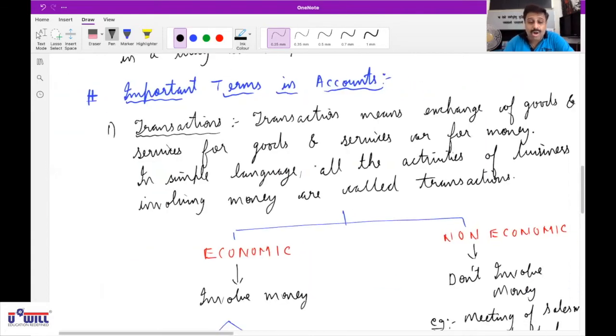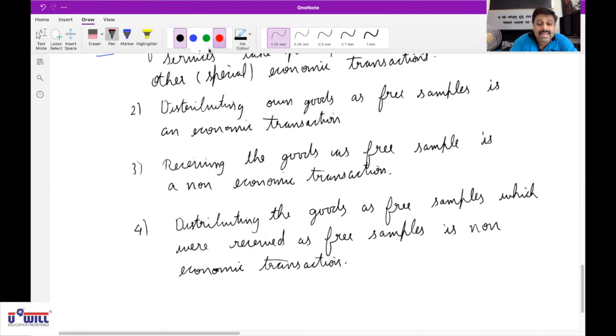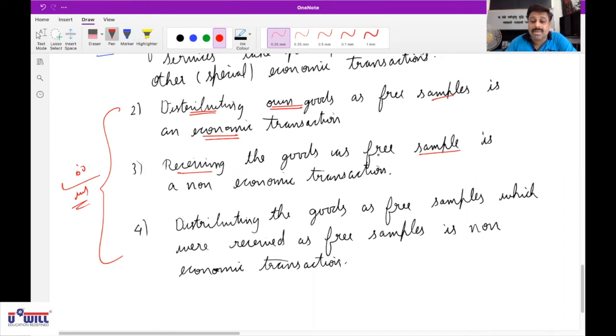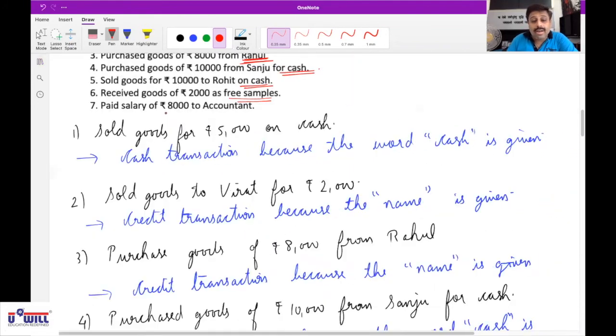Okay, so are you all clear with all these 3 points over here? Yes, sir. What is important? Own goods distribution is a non-economic transaction. Both the others, receiving the goods as free samples, is also non-economic, and distributing the goods which were received as free samples is also non-economic. So receiving goods of 2000 as free sample, is it cash or credit?